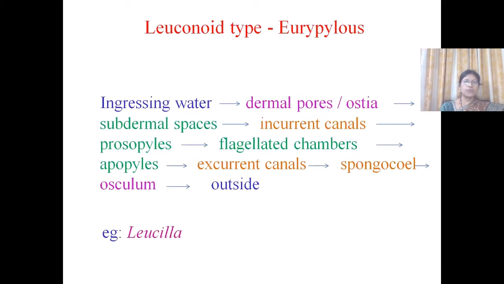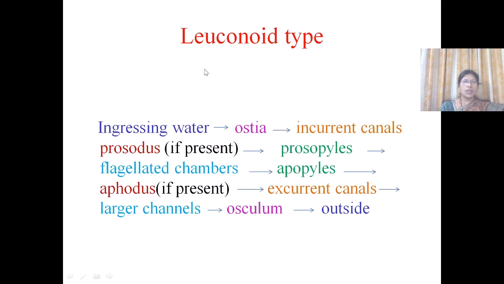So the route of water, the circulation of water in leuconoid type, is: ingressing water enters through the ostia first into incurrent canals, and from incurrent canals, if prosodus is present, then through that it enters the flagellated chambers, or else through prosopiles into flagellated chambers, and from the apopiles or apodus to excurrent canals.